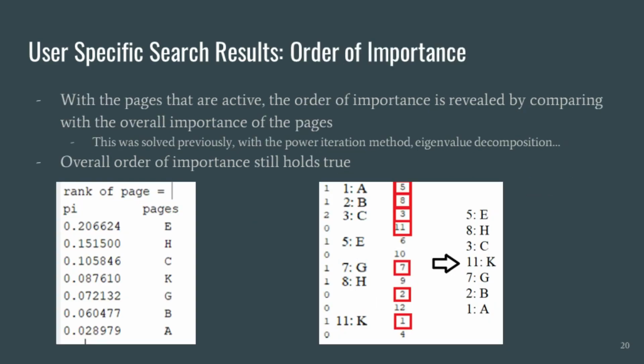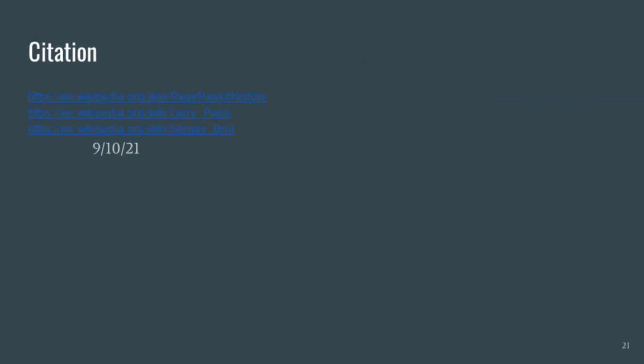Now we have which web pages are activated when someone searches anchovy and alpha, and we also have a vector that shows the order of importance of websites. Now we simply use the information from the two vectors. The web pages that are activated should be in the same order of importance as from the pi vector we got previously. Thus, we can conclude that pages E, H, C, K, G, B, and A are the web pages, in order from the top to the bottom, that the user will see.